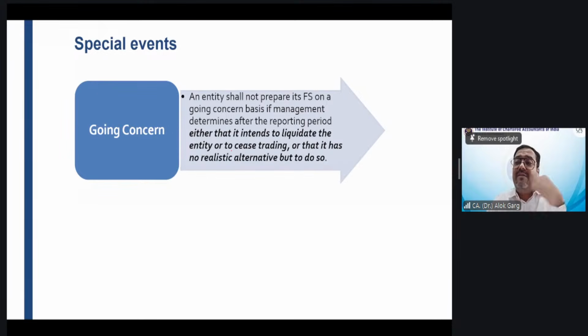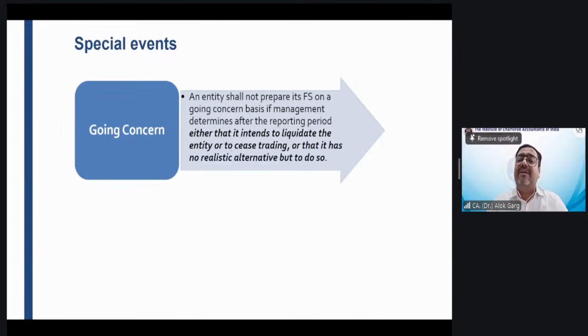This is a general feature of a financial statement. And what it says is that financial statement has to be prepared on a going concern basis. And what is a going concern? When management foresees that the entity will continue as a going entity, it will be considered as a going concern.